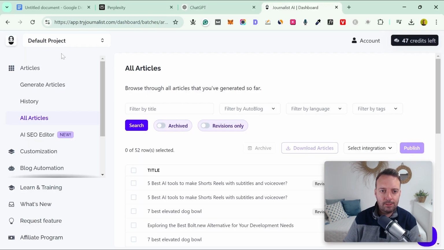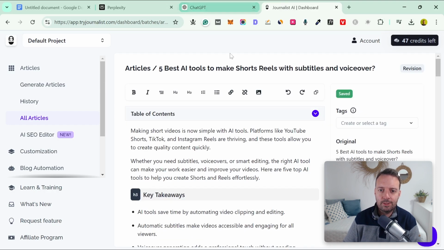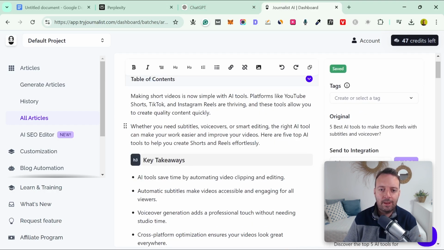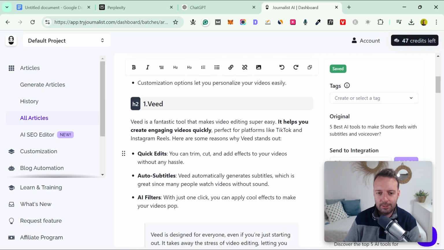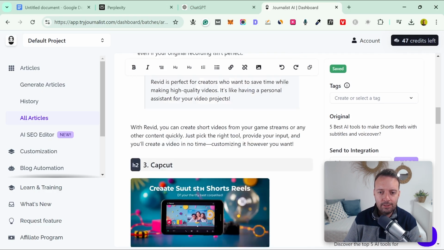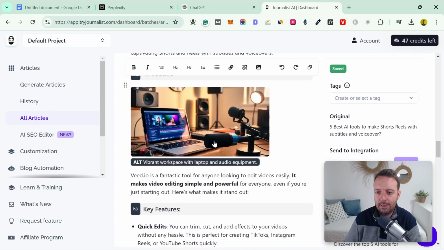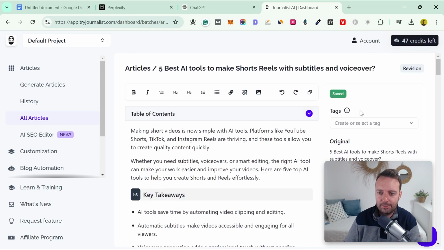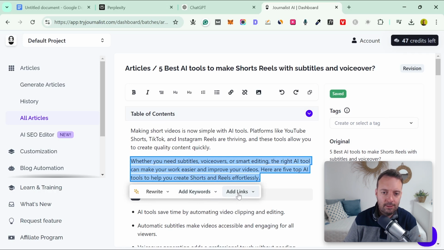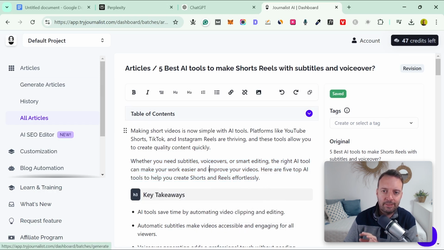Speaking of blog posts, I'm also using this tool called Journalist AI. So ChatGPT can give you some good output, but this one gives you a lot better output in my opinion. It goes through each of the tools, you get some extra information, and you do all this automatically, right? It creates everything with one prompt. You just put in your keyword and you get your article. You also have this feature here where you can edit this stuff as well. You can add keywords, add links. If you want to add a link to your website, you just click like this and it'll find internal links or external links to add. So this tool was built specifically to write blog posts with AI. That's why I really like this.